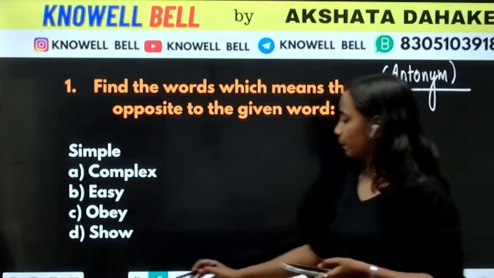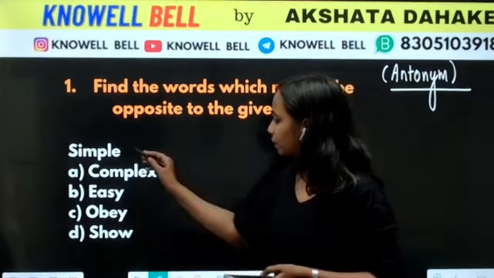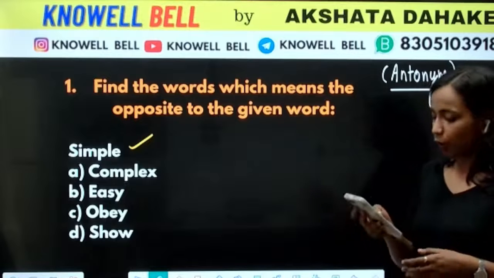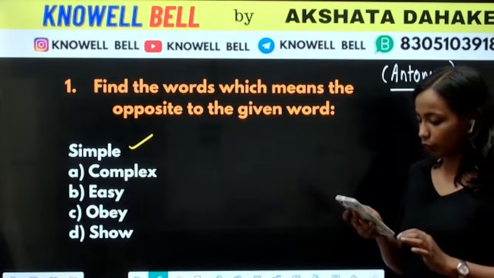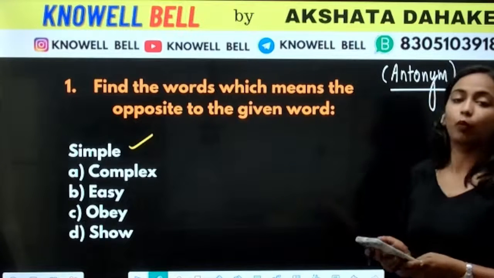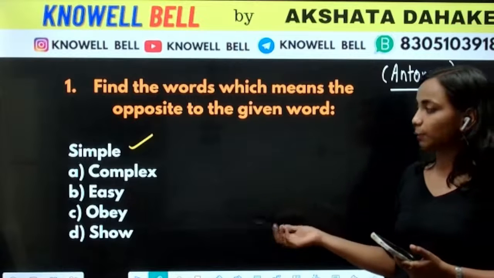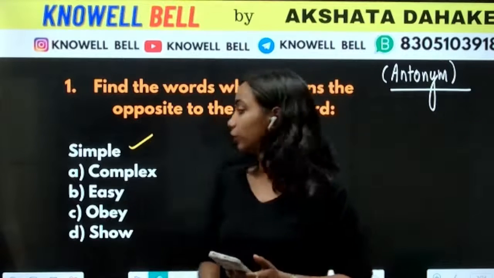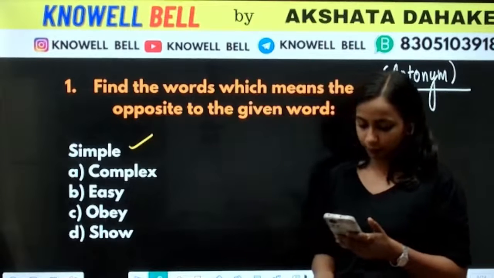So the word is simple. What will be the opposite word for simple? Complex, easy, obey or show. What is the opposite word for simple? What will be the antonym for simple?